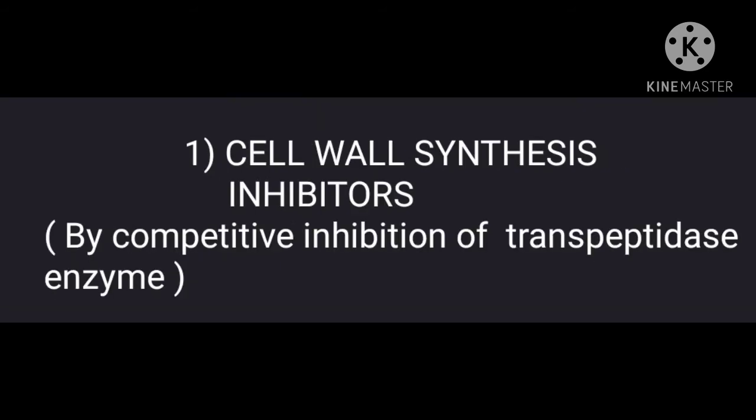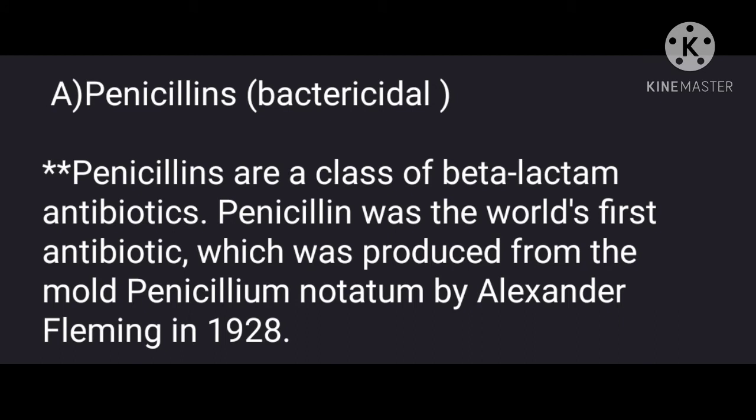First division of this category is cell wall synthesis inhibitors. This is done by competitive inhibition of transpeptidase enzymes. The drug is penicillin, which is bactericidal. The penicillins are a class of beta-lactam antibiotics. Penicillin was the world's first antibiotic, which was produced from the mold Penicillium notatum by Alexander Fleming in 1928.